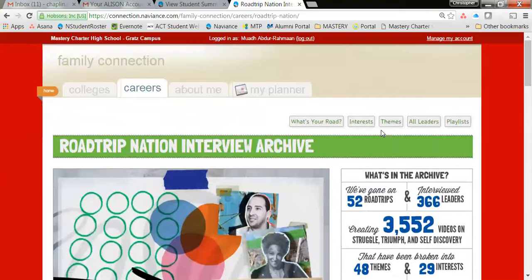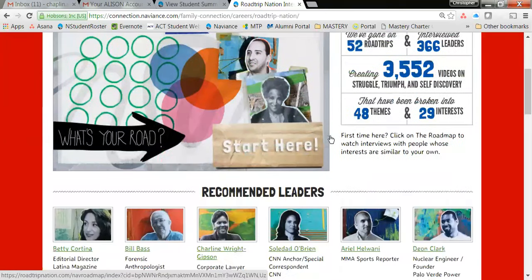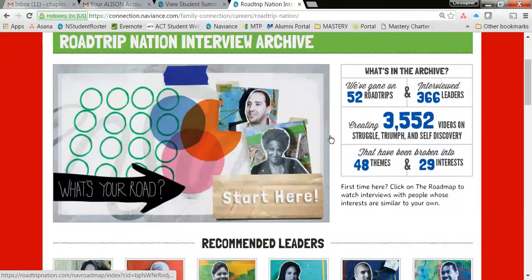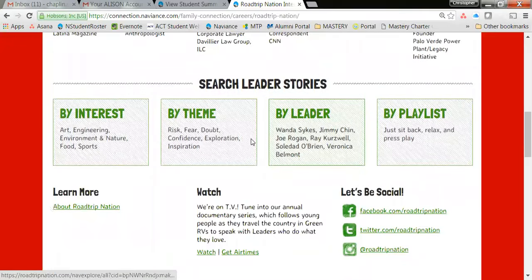All right, so there's a lot of different features on this page. You can browse by interest, themes, you can look at all leaders, you can look at a playlist, you can create your own road. If you have the time, I definitely suggest that you start with What's Your Road. But for the sake of what I want to demonstrate to you, I'm going to help you search by interest, and I'll scroll down to the middle of the page to do this.